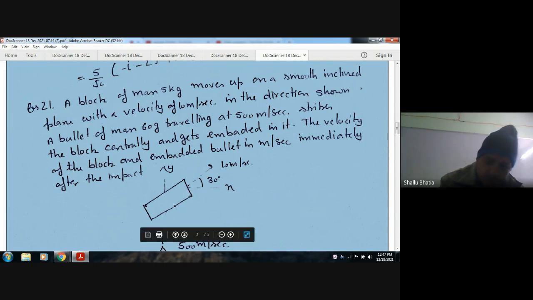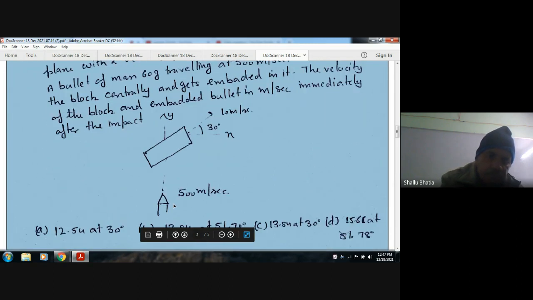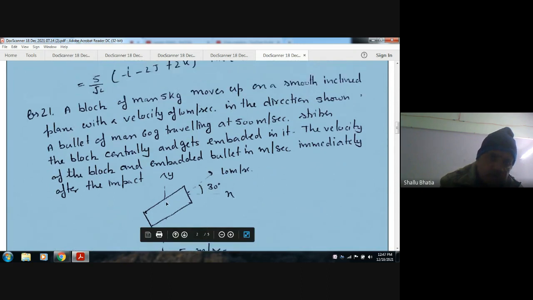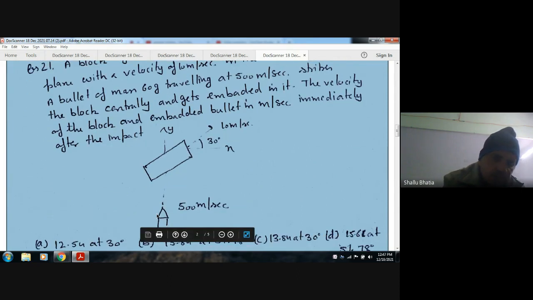So this is the bullet, and this is a block of mass 5 kg moving with 10 meters per second. And this is the bullet, of 50 gram, moving with 500 meters per second. It strikes the block centrally and gets embedded and remains in it.